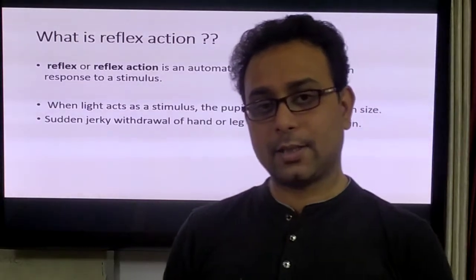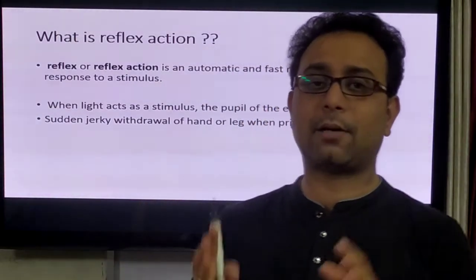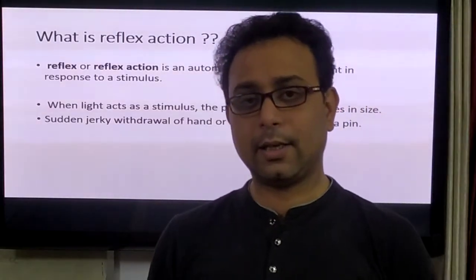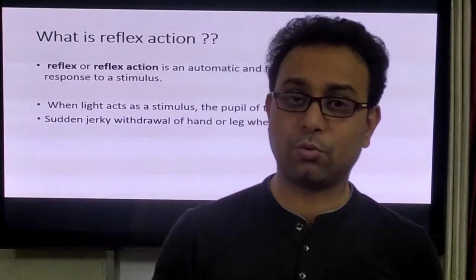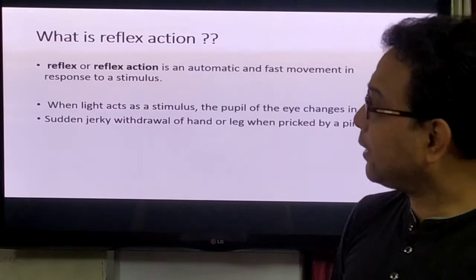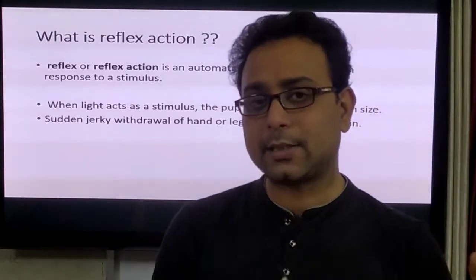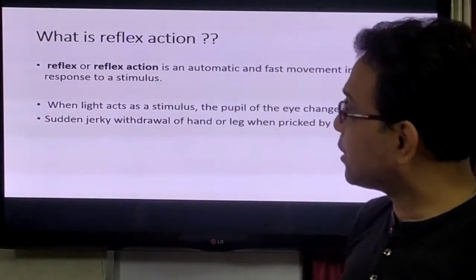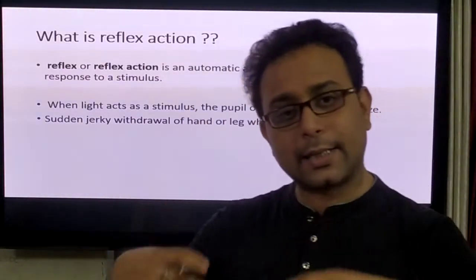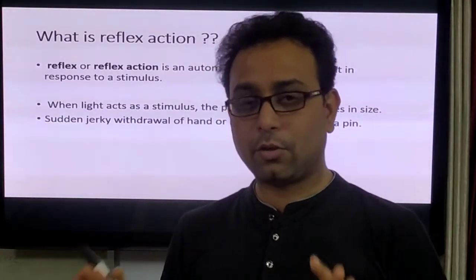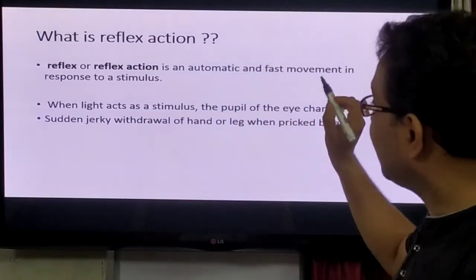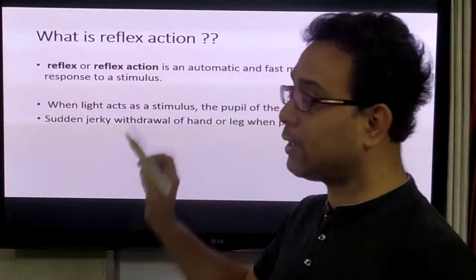Today we discuss how coordination happens in certain actions. Certain actions are necessary sometimes to defend and protect our body, like the reflex action. The reflex action is automatic. That means it happens automatically, not by planning. It is an automatic and fast movement response to any stimulus.